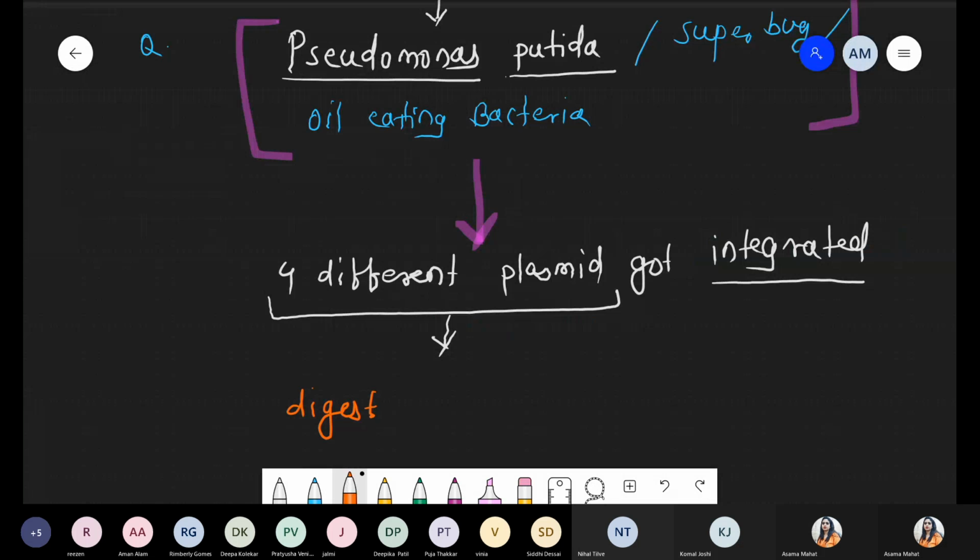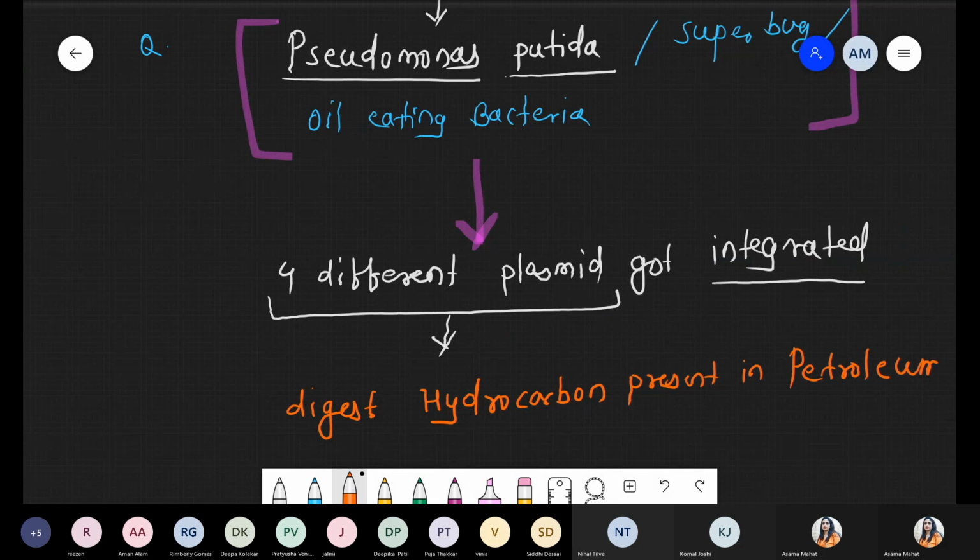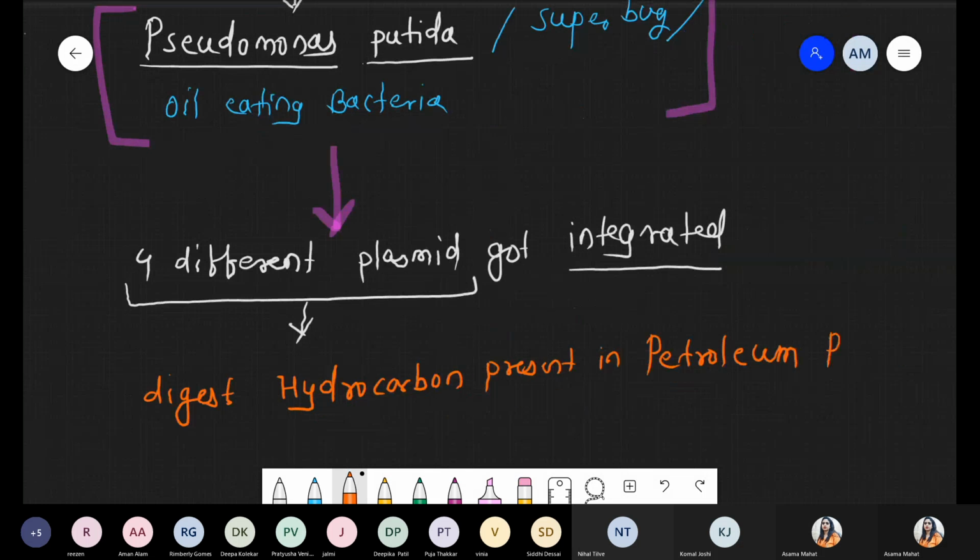to digest or degrade hydrocarbons present in petroleum products. If you see a garage area, there are so many oil and grease used.